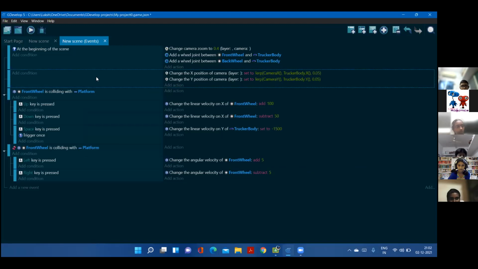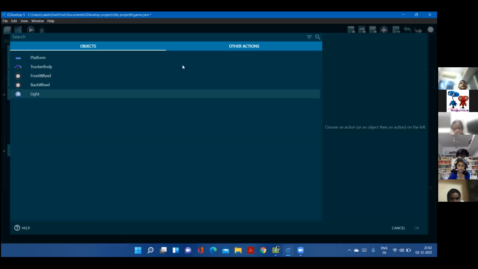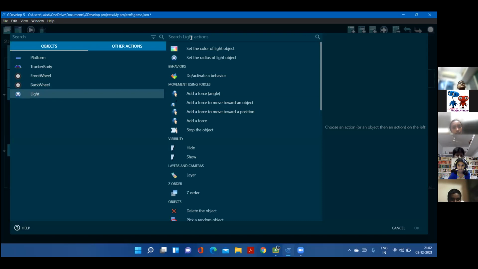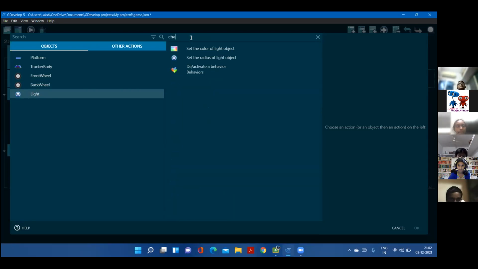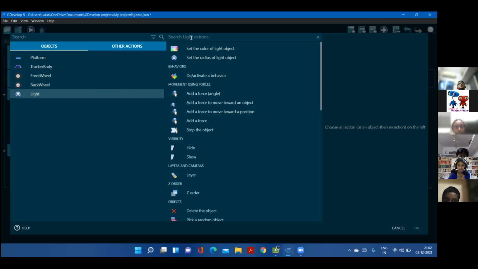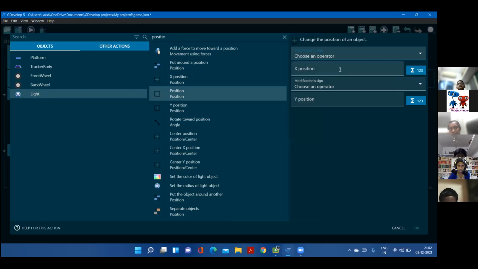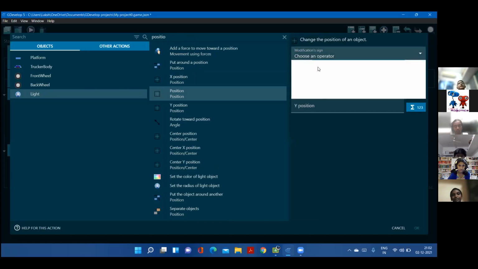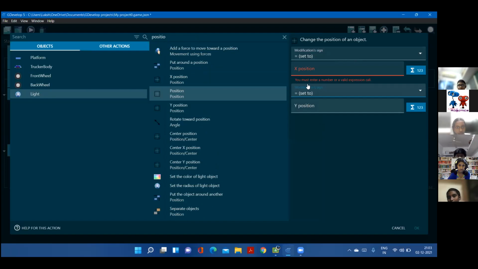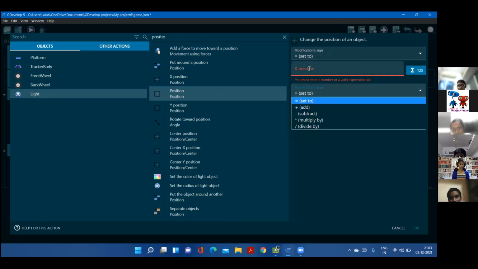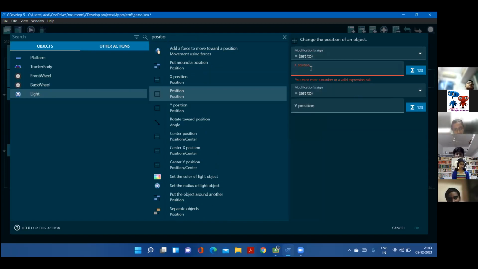Add action. Light. We're going to change the position. It's not a physics object. Change the position. X position. But it will come to the middle now. No, that's why we have the option called point X and point Y. We learned it just last class, if you remember.